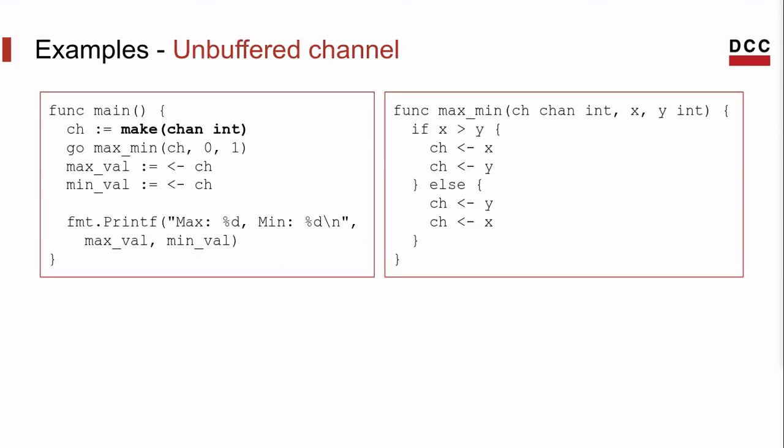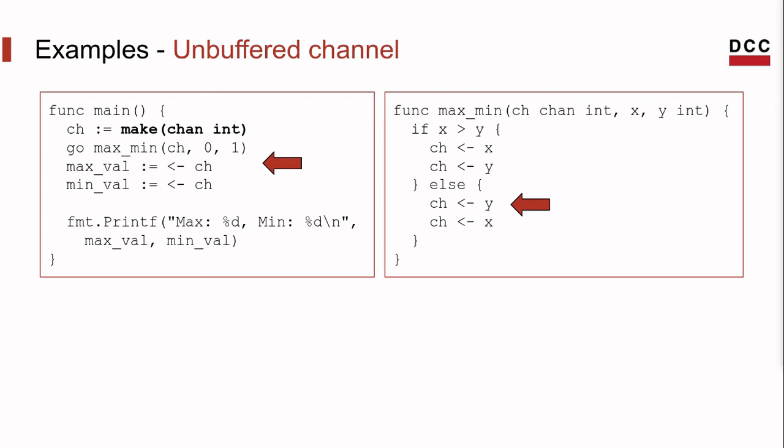Now let's introduce two different examples. The first one uses an unbuffered channel, as we showed initially. In the first line, we are creating the channel, an unbuffered channel. The second line runs the maxmin function in a coroutine.